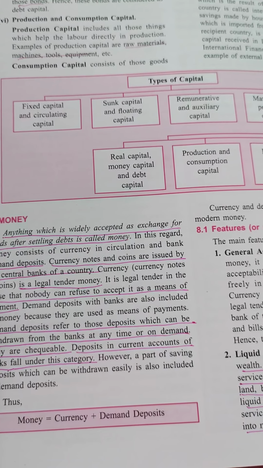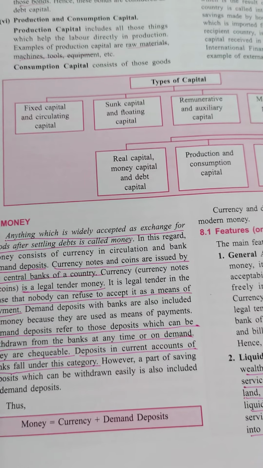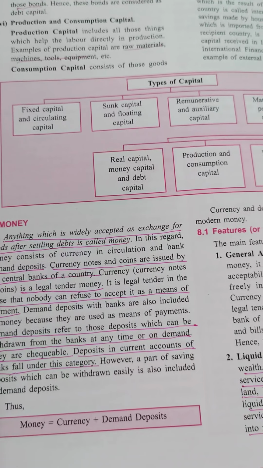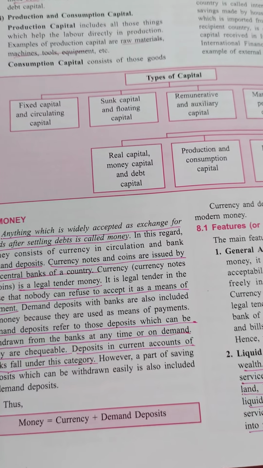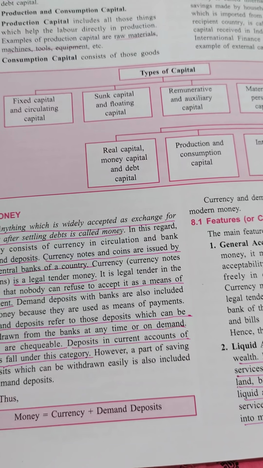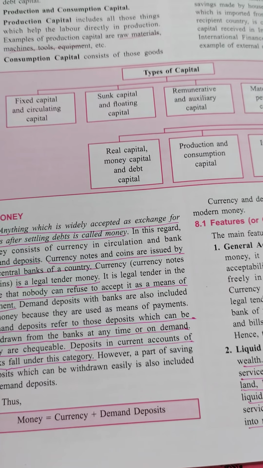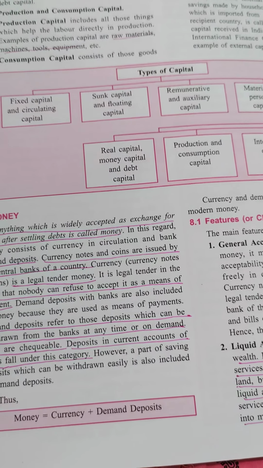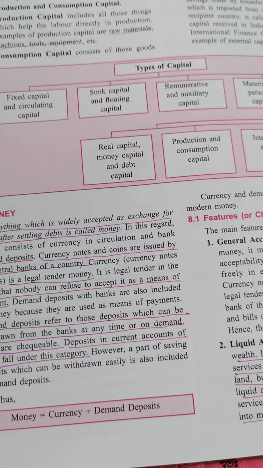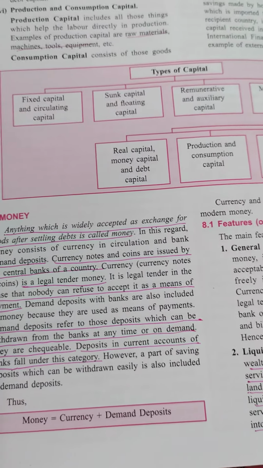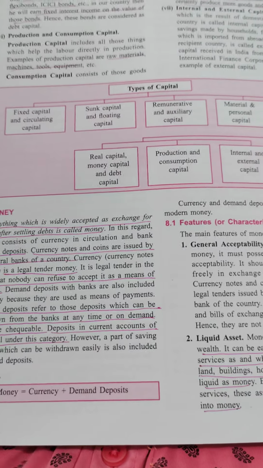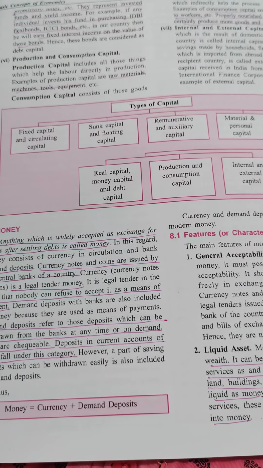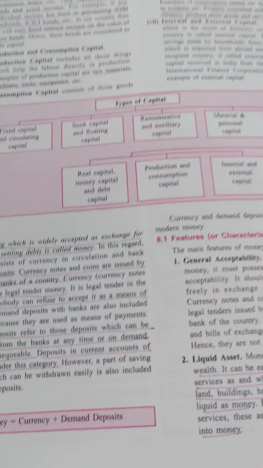Suppose you are going to America, you have to change it into dollars. Is it clear? Then you can use them. You cannot use rupees in America, and neither can an American use dollars in India. They have to convert dollars into rupees here in India, then they can spend the money. So is it clear? Money is that which has general acceptability and no one can deny it.